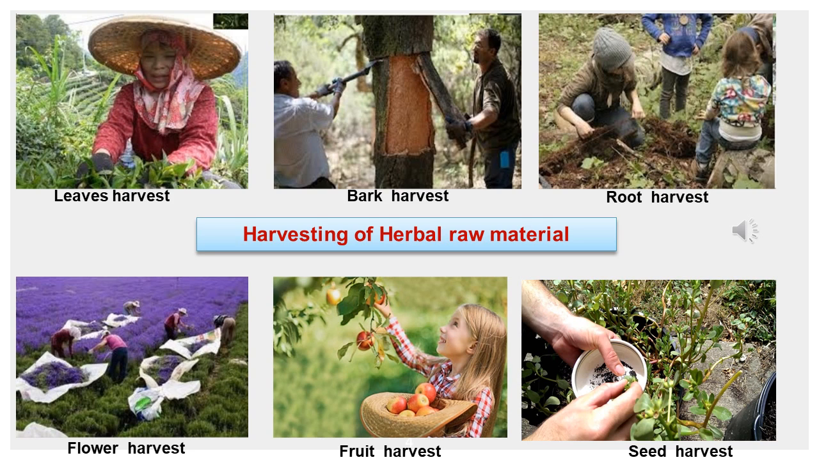Next, you can see the flower harvesting also. They were using a clean white cloth. They were collecting the flowers and placing them in the white cloth. That is the flower harvesting method. Before blooming, you have to collect the flowers.